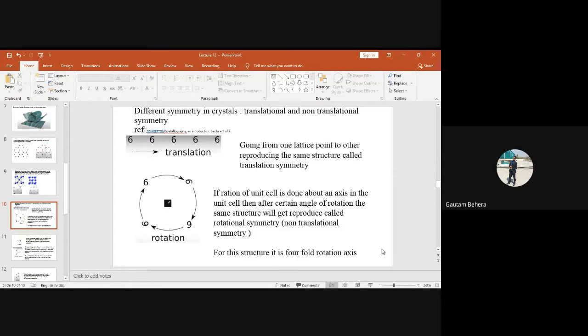Very good. It will have 3-fold symmetry. So if you take an equilateral triangle and rotate it by 120 degrees, it will come into self coincidence, or you can reproduce the same structure of the triangle again. So n is equal to 360 degrees divided by 120. How much will it be? 3. 3-fold. So it is a very simple way to remember.